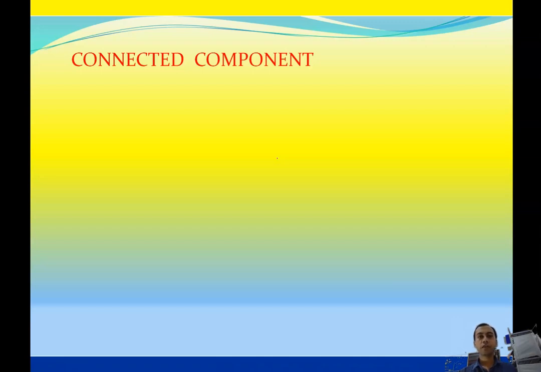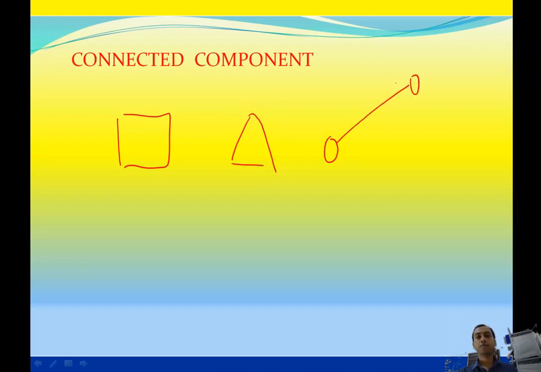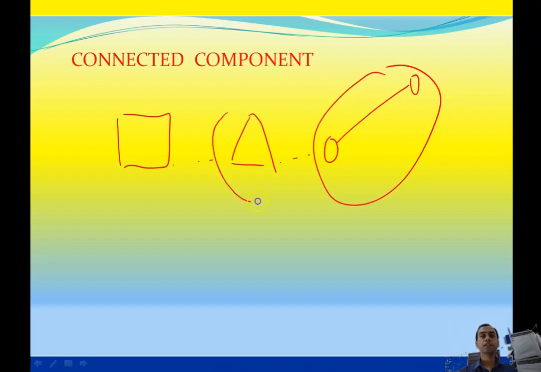So connected component of a graph. So what is a connected component of a graph? मान लीजिए कि हमने एक ग्राफ बनाया. So एक ग्राफ ऐसा हो गया, एक ग्राफ ऐसा हो गया और एक ग्राफ ऐसा है. तो ग्राफ के 3 कंपोनेंट हैं. इसको यदि हम ऐड कर देंगे तो ये 3 कनेक्टेड कंपोनेंट हो जाएंगे. So this is the first component, this is the second component, this is the third component. For more detail, some detail will be given in the next video.